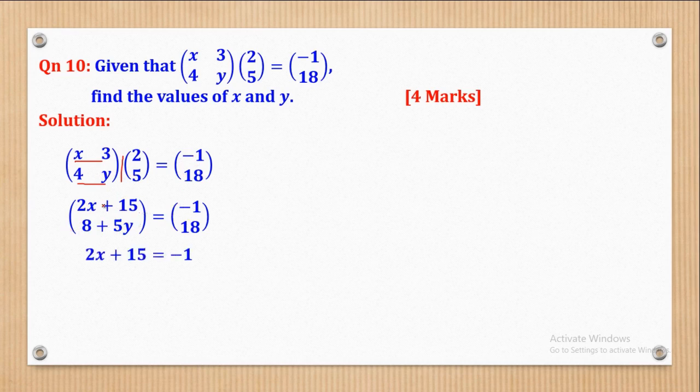Now next is to equate. When you equate two matrices, it means that the upper part of this matrix will be equal to this, which is therefore 2x plus 15 equal to negative 1. And when we simplify, take this one the other side, we shall come up with 2x being equal to negative 16. And when we make x the subject, we shall come up with x being equal to negative 8. Do the same. When you equate this with this, you'll come up with 8 plus 5y being equal to 18. And when you take 8 the other side, we shall come up with 5y being equal to 10. Therefore y will be equal to 2. So basically those are the two values they wanted.